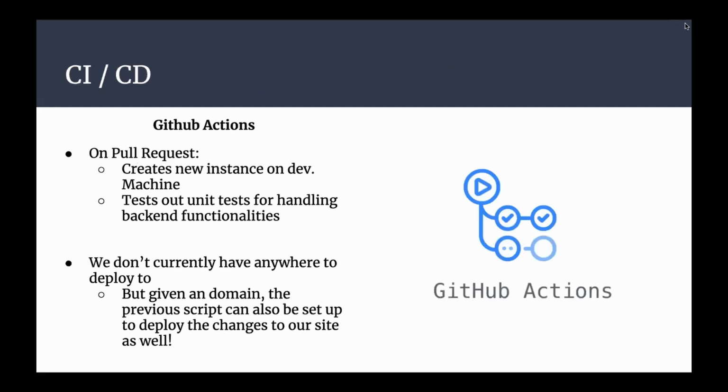And a little bit more about the CI/CD. GitHub Actions allowed us to make it so that on pull request, we could actually check that our changes were functional on a new device completely, and be able to actually make sure that everything worked and then set it up and start it. But we don't actually currently have anywhere to deploy to. So given a domain, we could actually do the continuous deployment part by just changing our previous scripts for the pull requests to be able to actually implement this instead. And yeah.